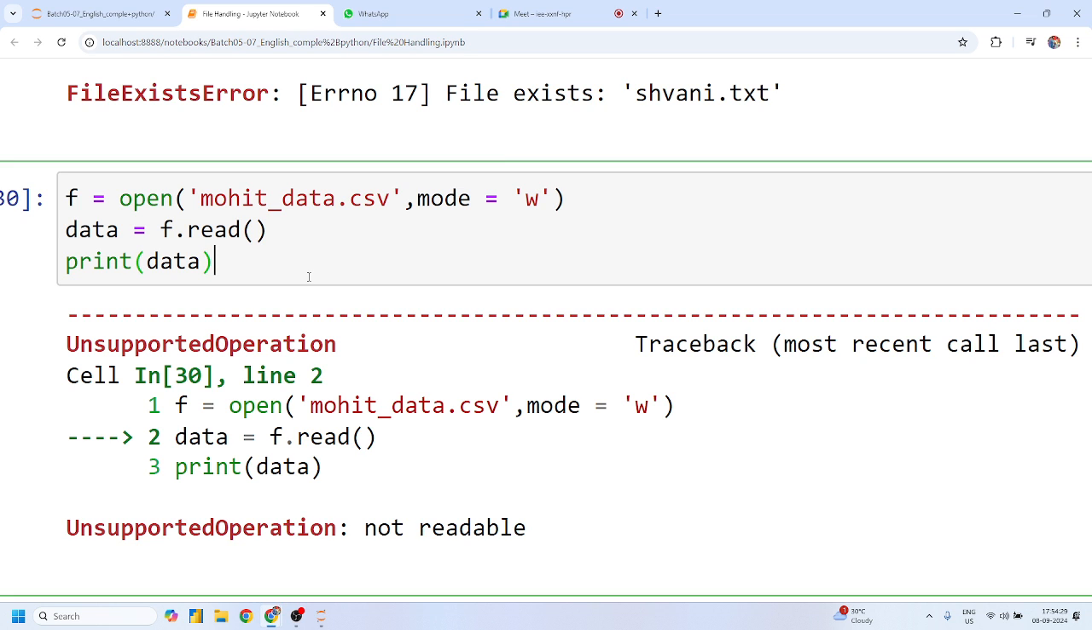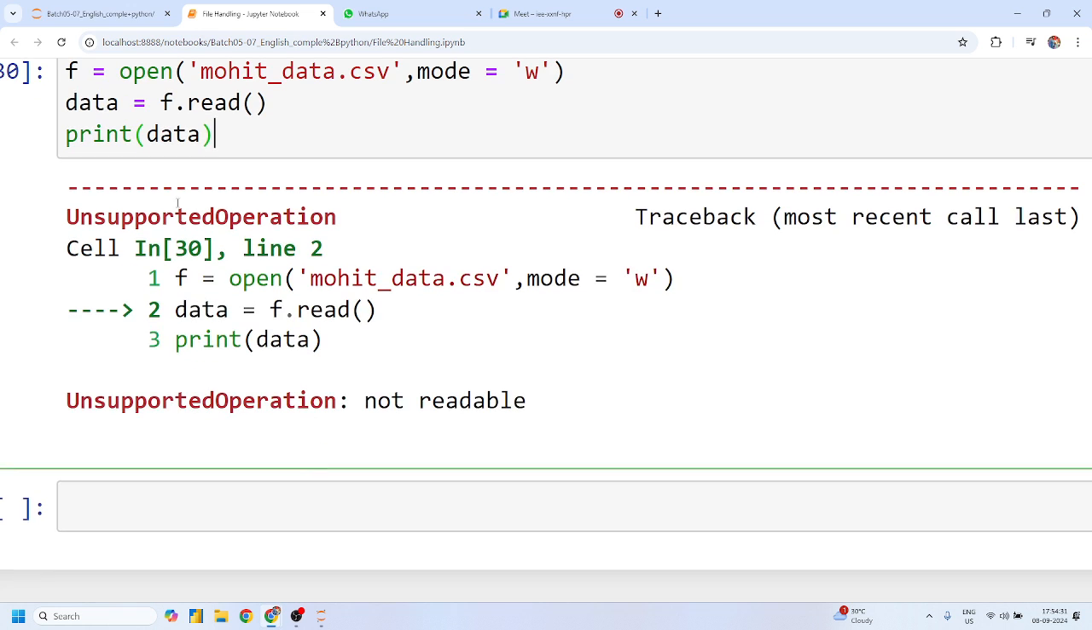You cannot write data if it is open in read mode. Okay,